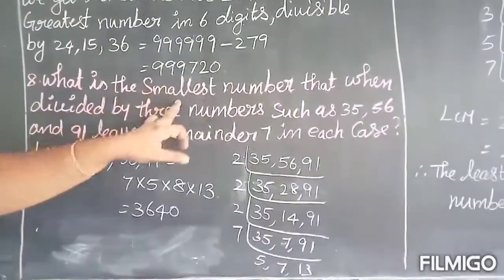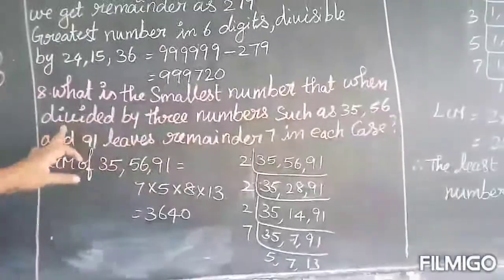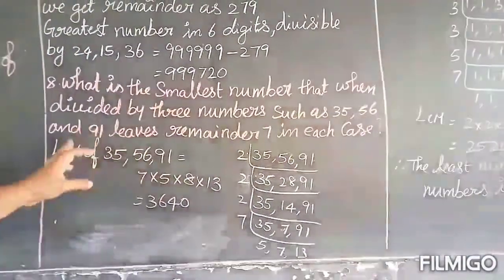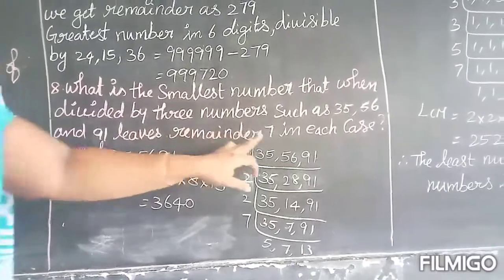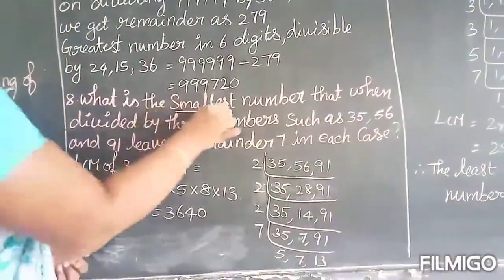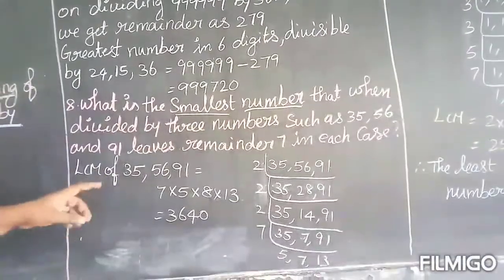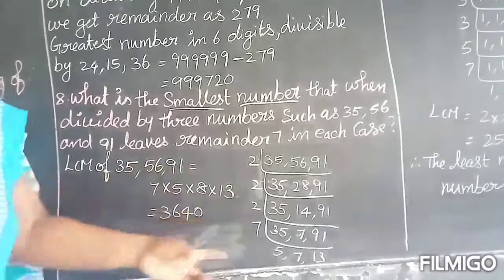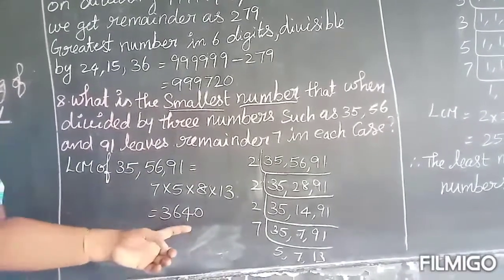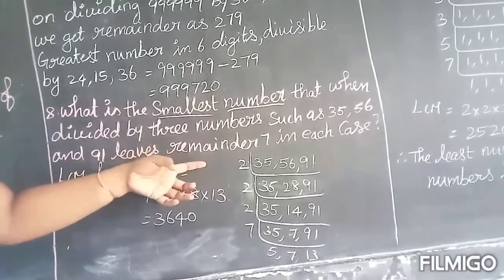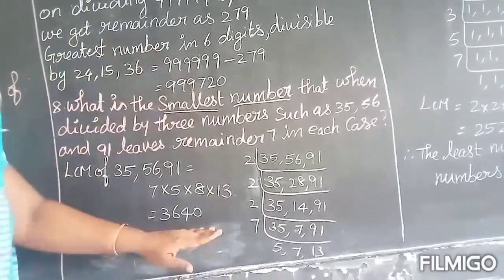What is the smallest number that when divided by 3 numbers such as 35, 56 and 91 leaves the remainder 7 in each case? So they ask smallest number. First you have to find LCM. So LCM of 35, 56, 91, I find here 3640. So here you have to leave the remainder 7, means you have to add 7 to this number.